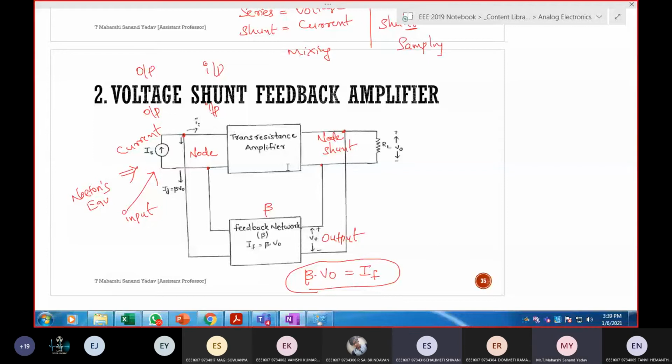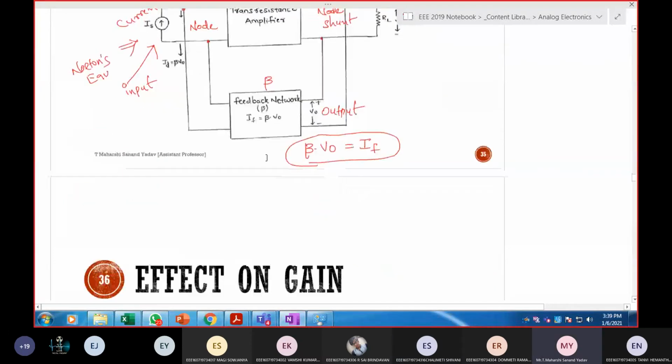Why? Check the feedback connection, how it is connected. It is connected in the form of parallel, which is shunt. Okay. Next, what about gain in case of voltage shunt? Decreases. In the same manner, explain about current series.